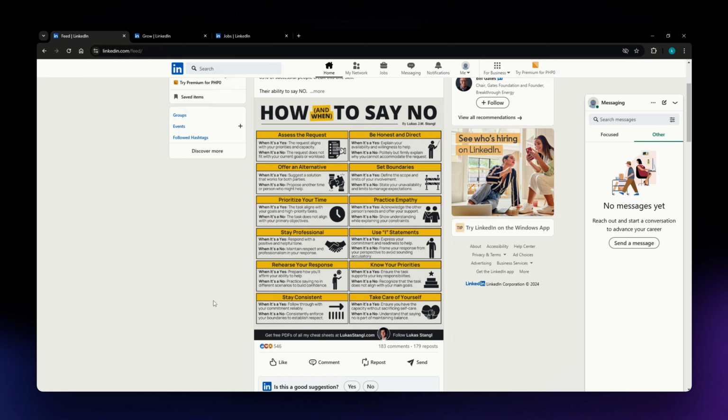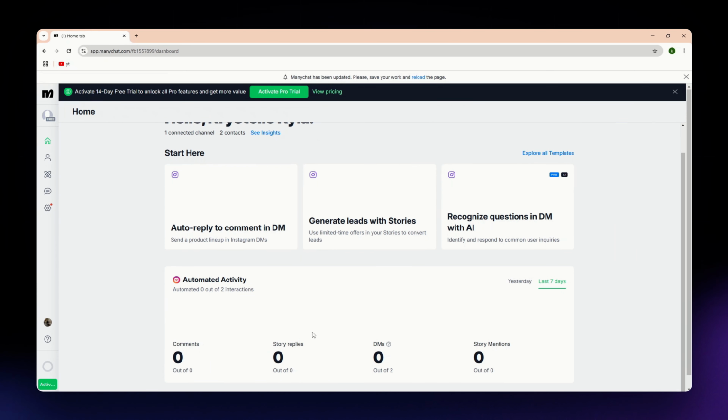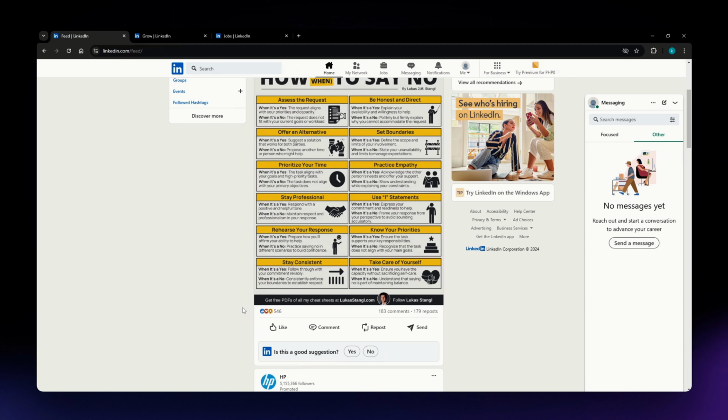For this video, we are comparing ManyChat and LinkedIn. Now, these two aren't direct competitors, but both can be essential for growing your business. So, ManyChat focuses on automated messaging for social media, while LinkedIn is a powerful platform for professional networking and organic outreach. So just stick around to see which fits your goals best.